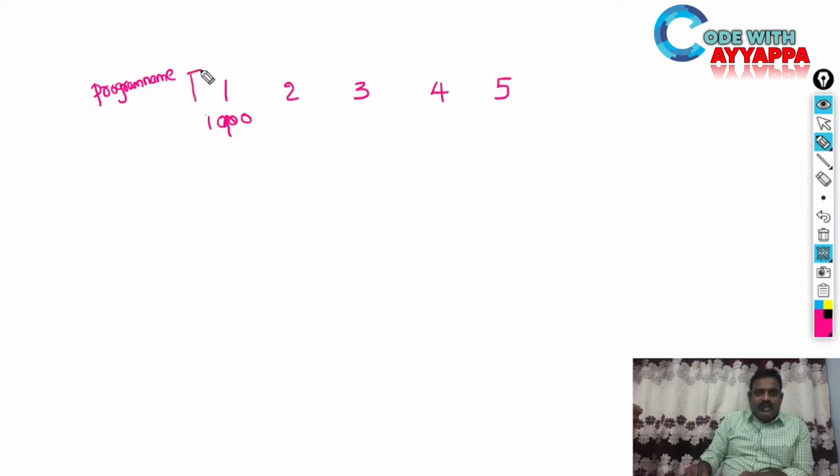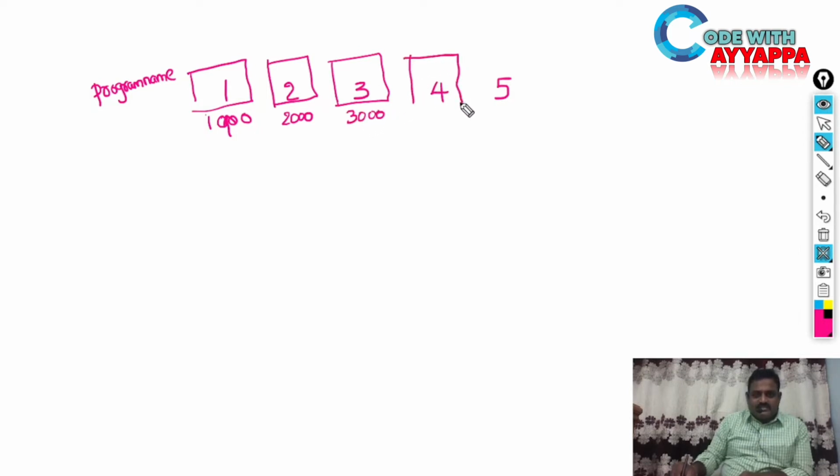Suppose this value is stored in memory location 1000, this value in memory location 2000, and this value in memory location 3000. For example, I am taking these addresses. It will assign random addresses, not consecutive memory locations. So for our convenience I am taking 1000, 2000, 3000 like that, and this address will be 5000.